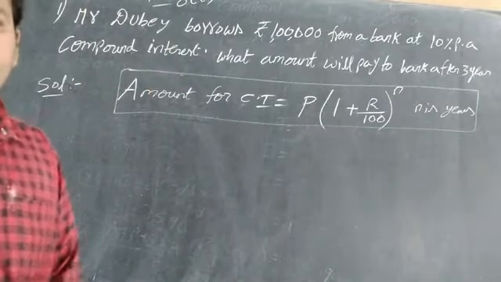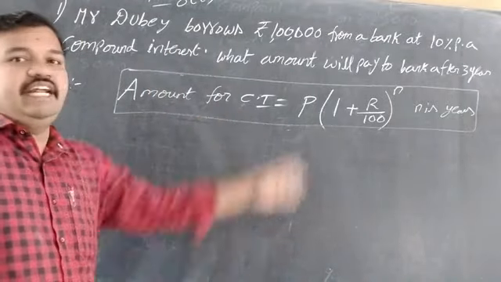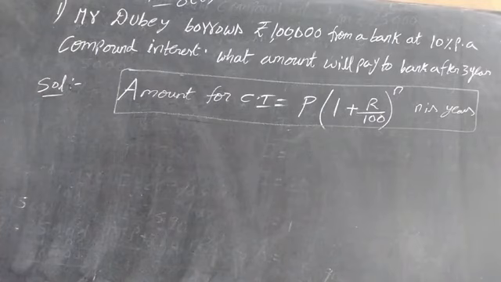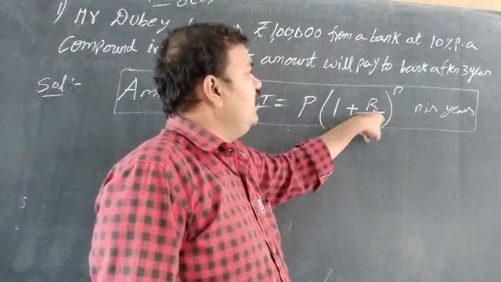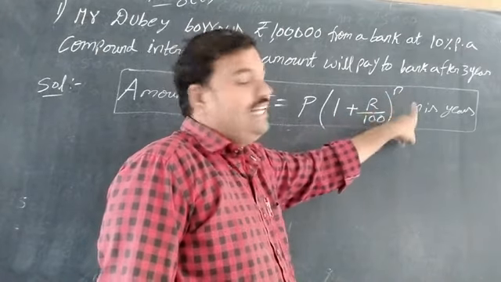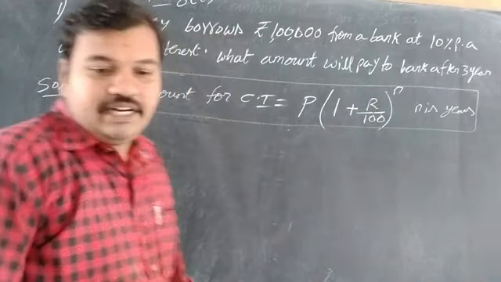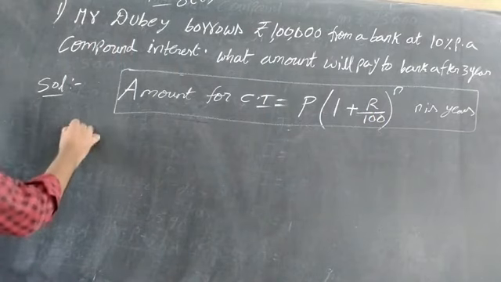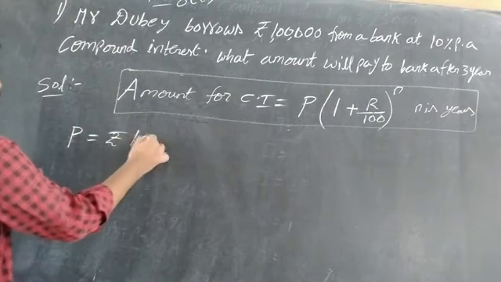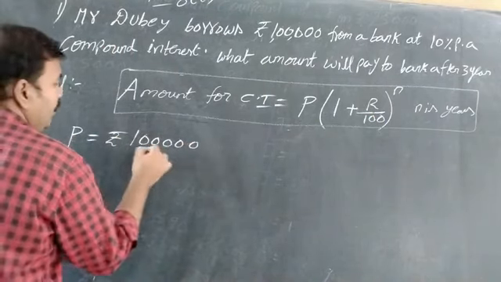Instead of writing the first year formula, second year, and third year, each and everything, which takes more time, the shortcut formula for this sum is P bracket of 1 plus R by 100 whole to the power of n, where n is years. P is called principal, n is the number of years, and R is the rate percentage. Now principal is given as rupees 1 lakh.